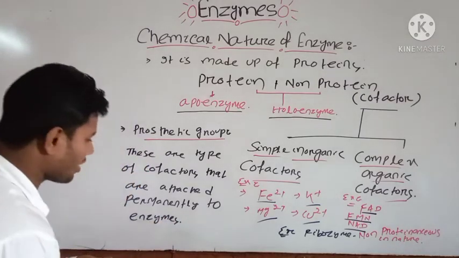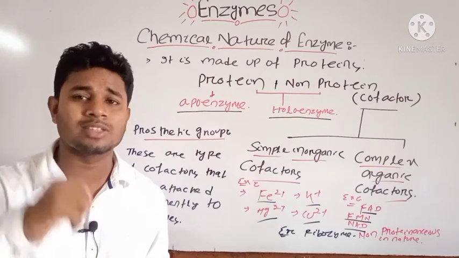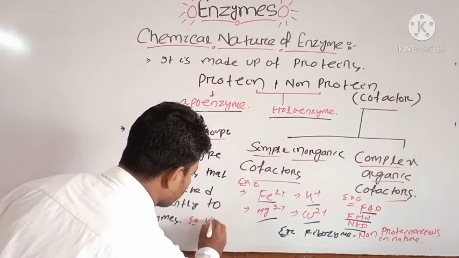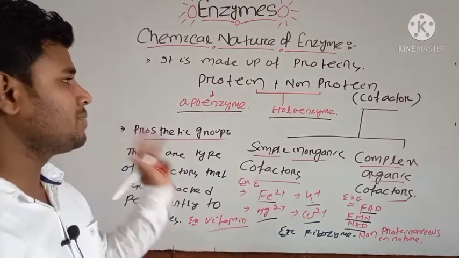Okay, one example: what are the cofactors that are permanently attached to the enzyme structure? That is vitamins. Most of the vitamins attach permanently to the enzyme structure.